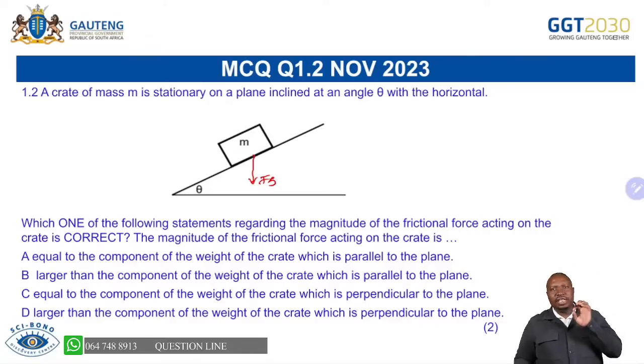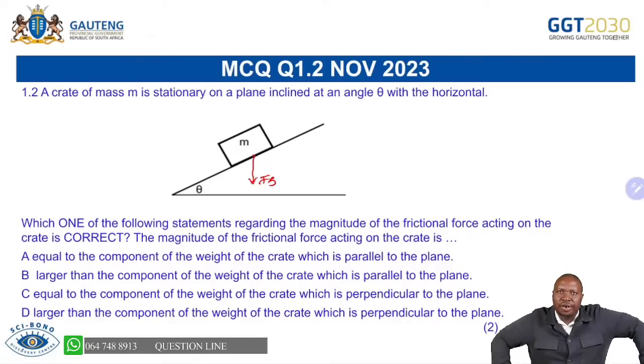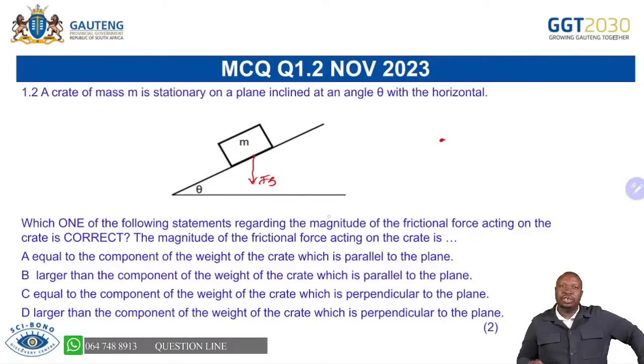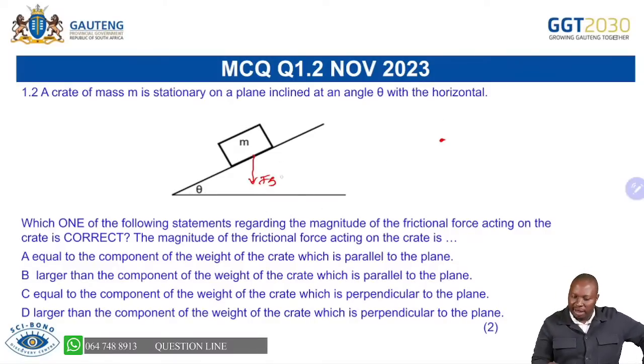Remember, when you're drawing the free body diagram, you don't have to resolve your forces. Your responsibility is to make a dot and indicate that there must be this Fg, and because it's at an angle, it must have two components: the Fg perpendicular, moving in that direction, and the Fg parallel there.